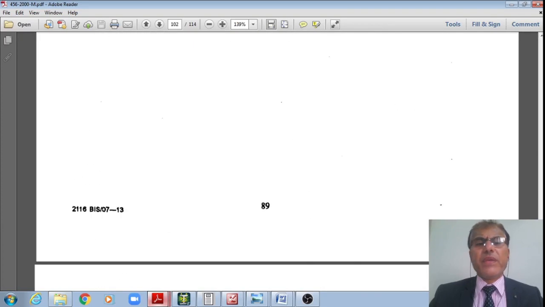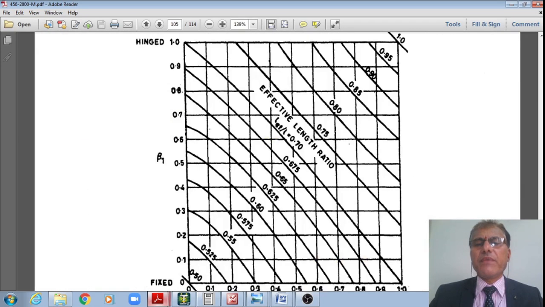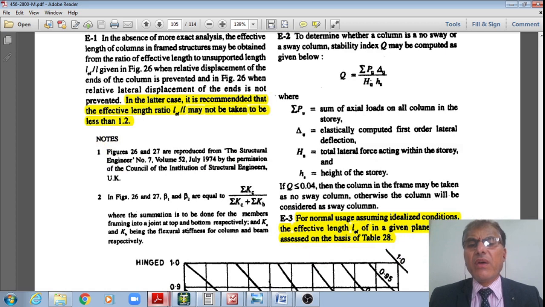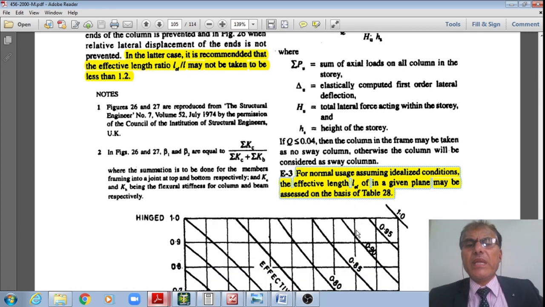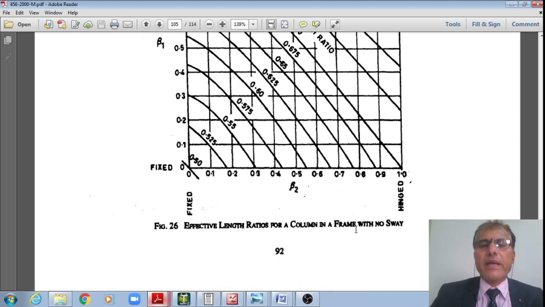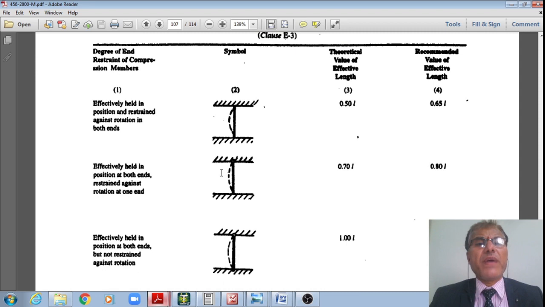For normal analysis, assuming idealized conditions, the code says the effective length LEF for a plane frame, and now I have considered a plane frame only, may be taken on the basis of this Table 28. Therefore, this is how Table 28 gives the effective length factor.